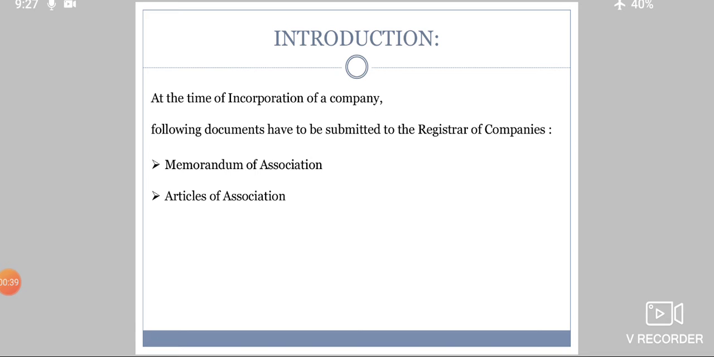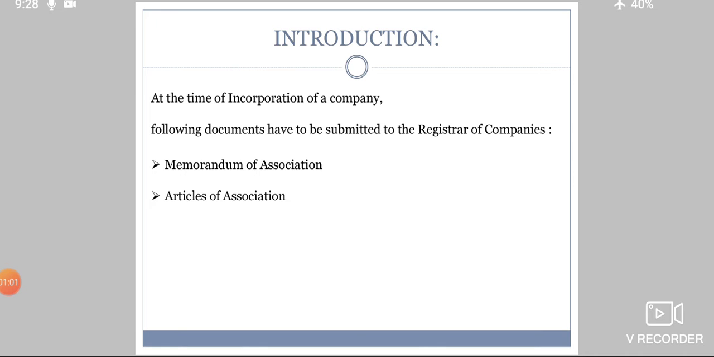At the time of incorporation of a company, now, what is incorporation? Incorporation is the legal process used to form a company. To form a company, you have to follow certain legal process and procedures, that is known as incorporation.